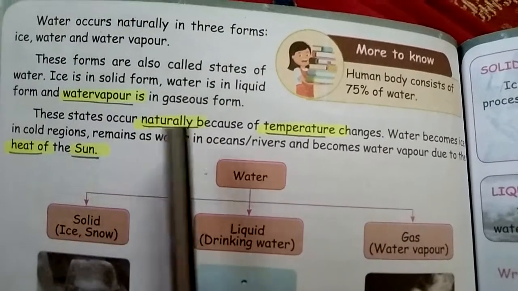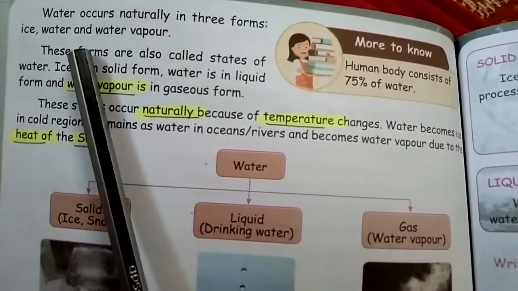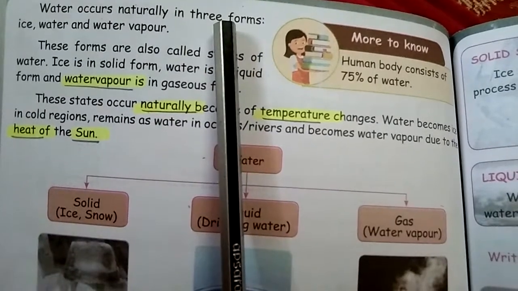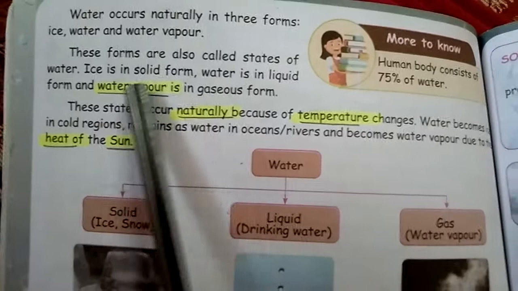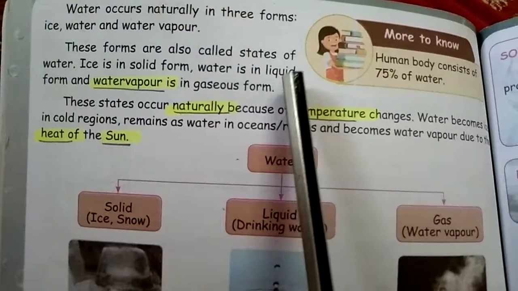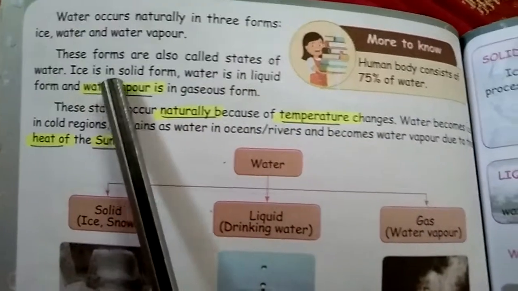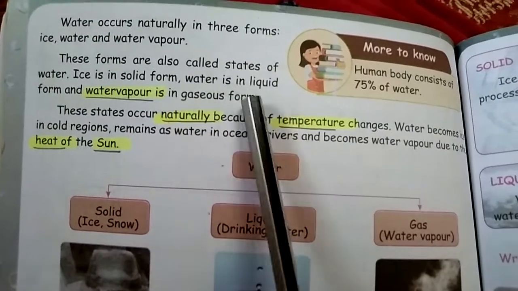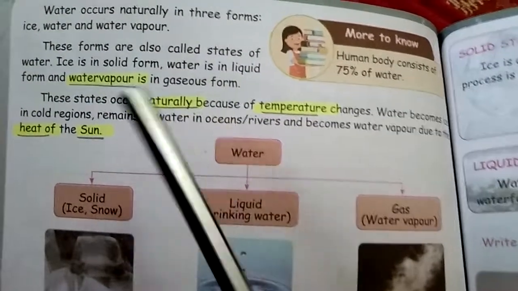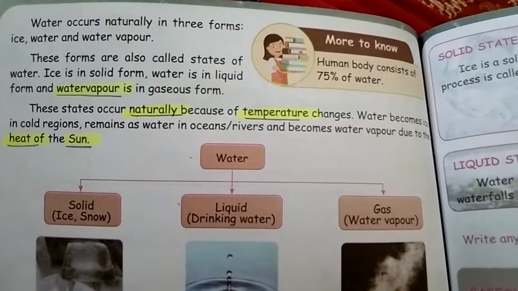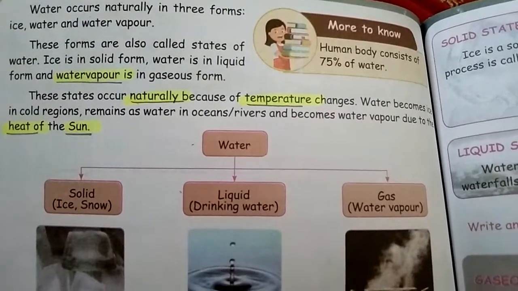Now we look into the next. Water in the three forms I told you, right? Ice, water, water vapor. These forms are also called states of water. Ice in the solid form, water in the liquid form, water vapor in the gaseous form. We look at the examples, then you can understand in a better way.